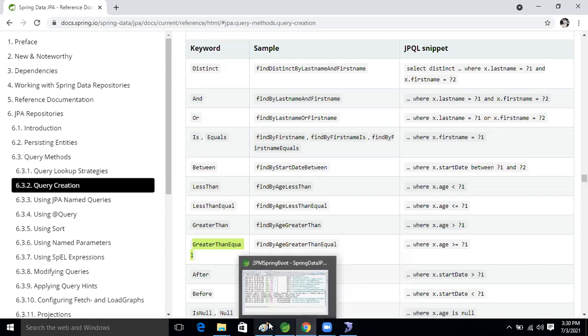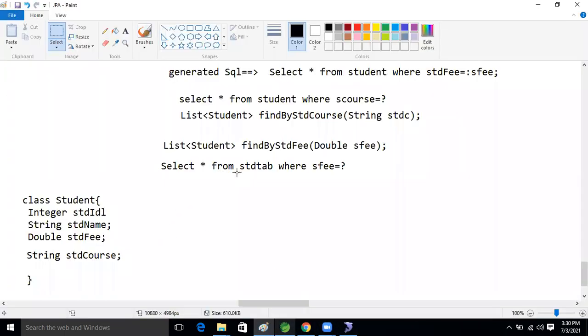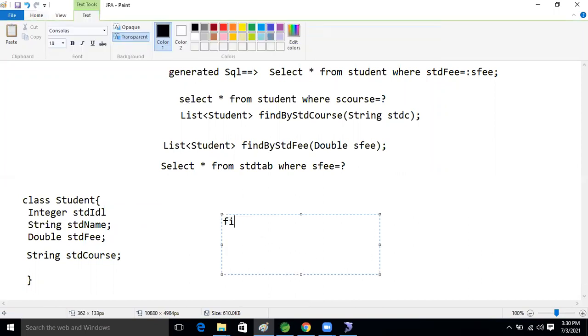So good. First, what will we do now? We are going to find by. We will perform the operation based on that ID. So how will we write it now, guys? Find by. What is that ID now? What is that std ID? The L is okay, I will remove it later. This L is not in the last, I think it was added mistakenly. So here, what will we take now? std ID, right? std ID is std ID.